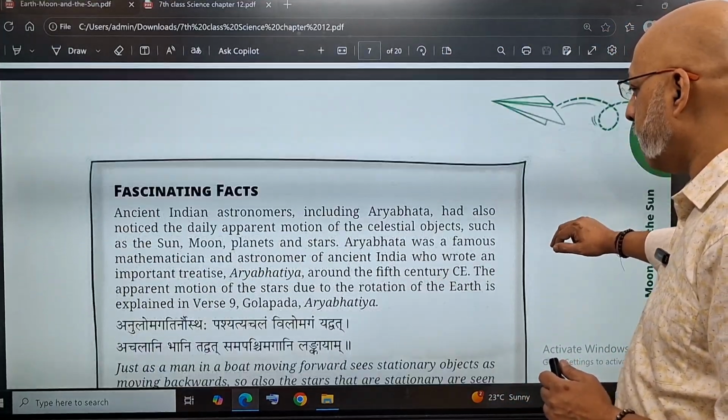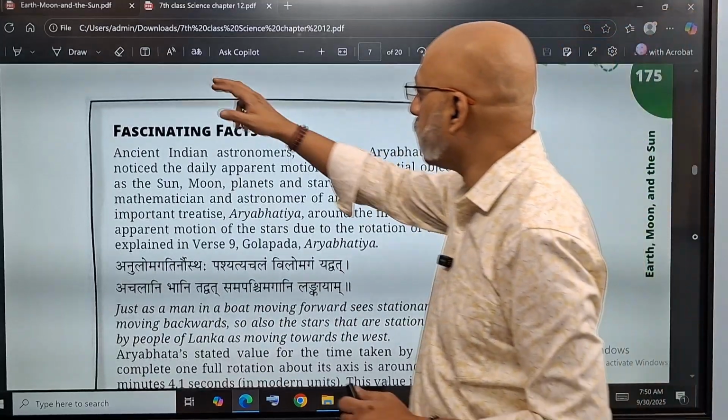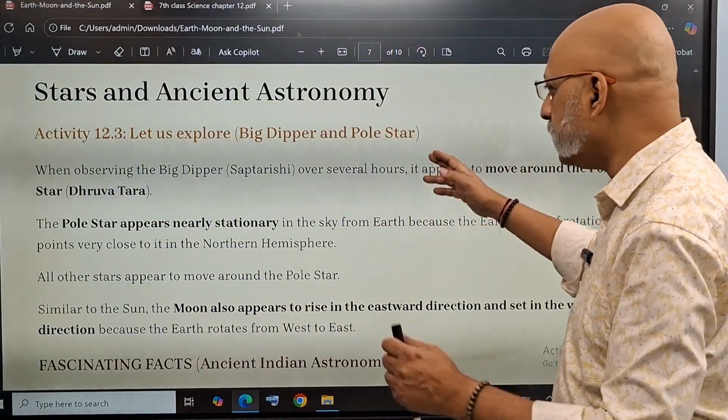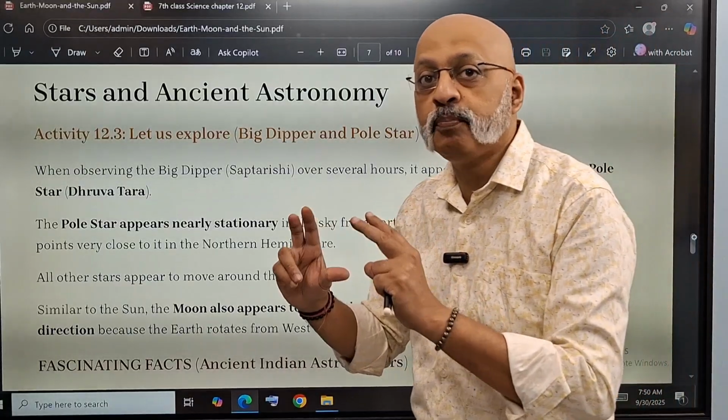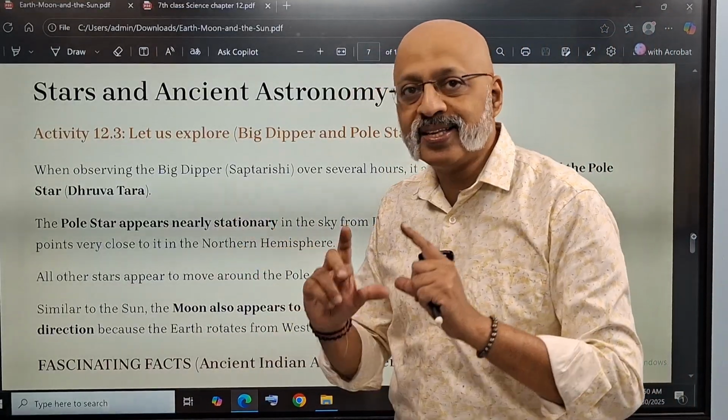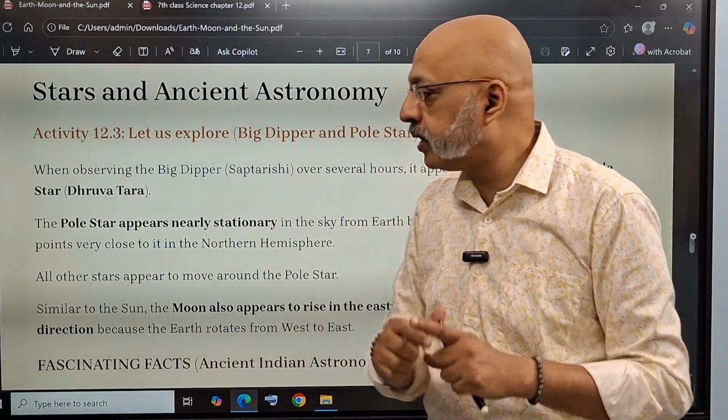Okay. Now, this is about Aryabhata. So what I've done in the notes is to almost help you with the revision part. If you look at this, these are concise, crisp, pointed notes.